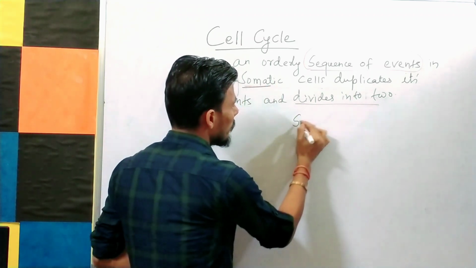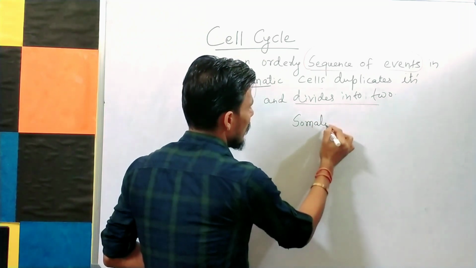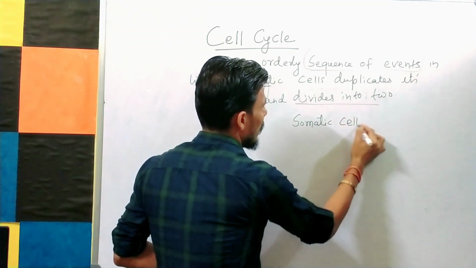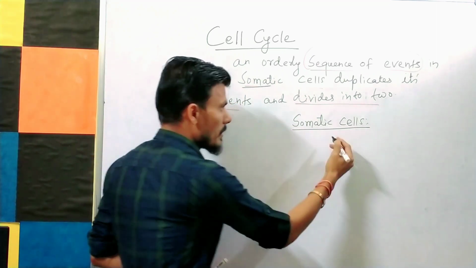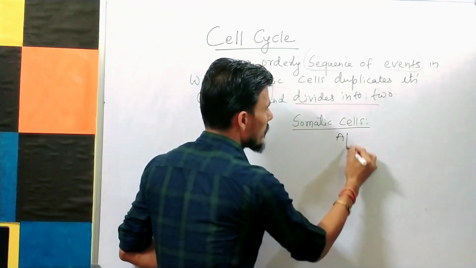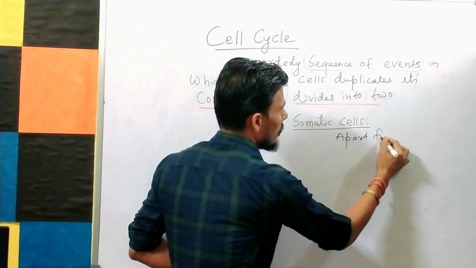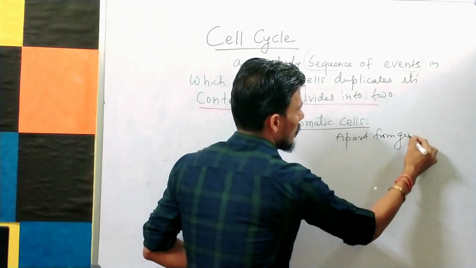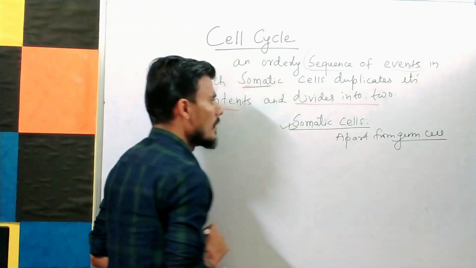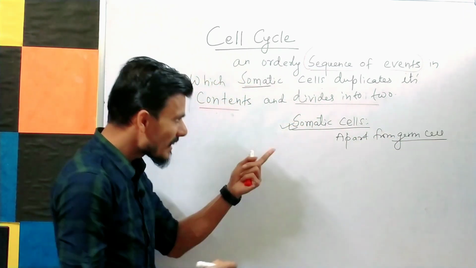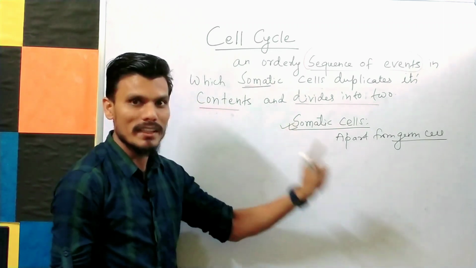So see here, any cells in the body apart from germ cells is a somatic cell. Remember that. Or you can say there are two types of cells which are undergoing division.